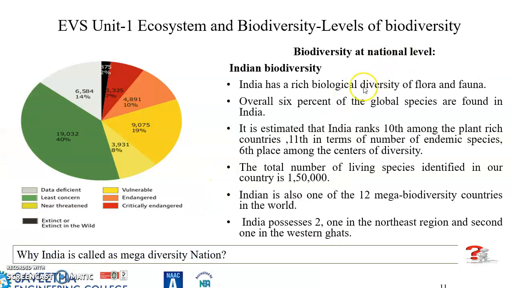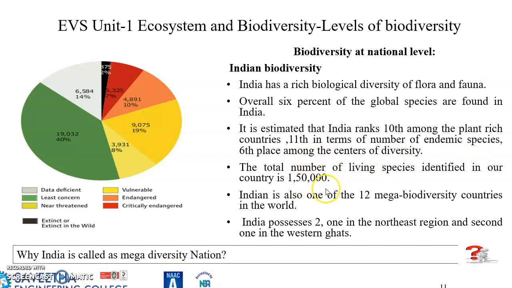So far we discussed biodiversity at the global level. Let us see how India lies in biodiversity at the national level. India has a rich biological diversity of flora and fauna. Overall, 6% of the global species are found in India. It has been estimated that India ranks 10th among the plant-rich countries, 11th in terms of number of endemic species, and 6th among centers of diversity.